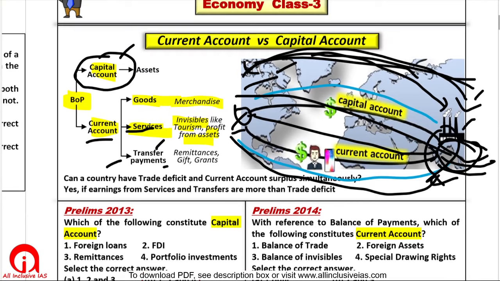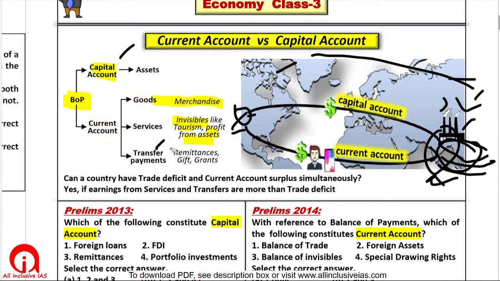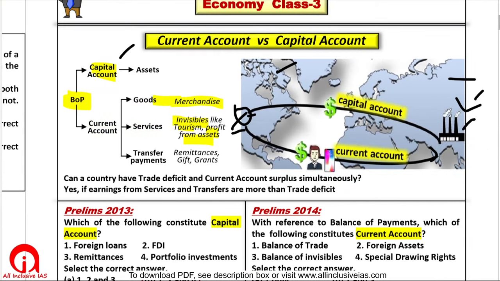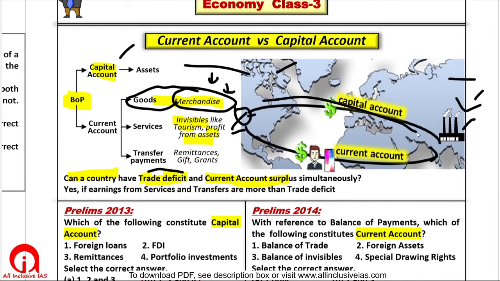Now, one thing that is given in your NCERT is: can a country have trade deficit and current account surplus? Deficit in trade account. Trade in goods is your trade account. Here deficit means you are exporting less and importing more.